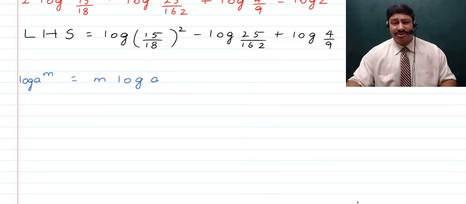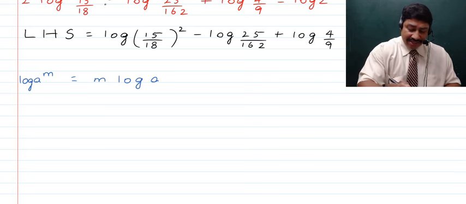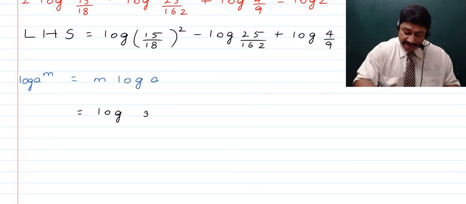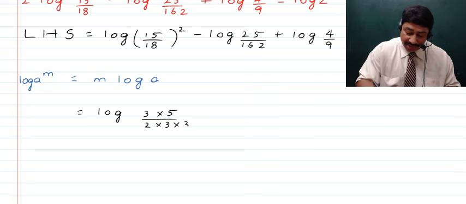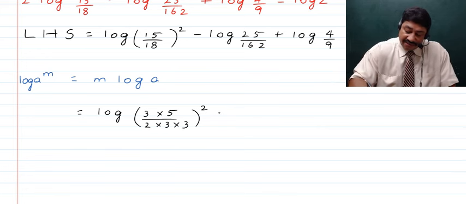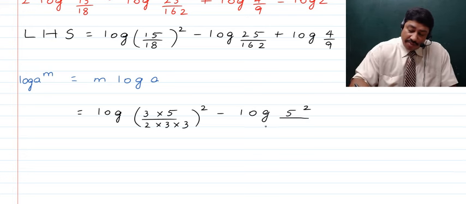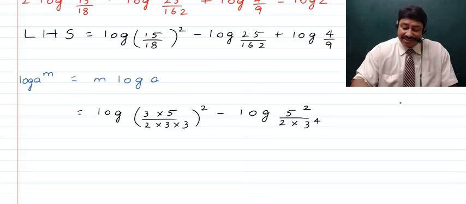We can write all the numbers in terms of their prime factors. So here children, in the next step now, we can write this as log of 15, which can be written as 3 into 5, right? And 18 can be written as 2 into 3 into 3, as we write it all in terms of their prime factors, and all of this is raised to the power 2. And further then we have minus log of 25, which can be written as log of 5 square, and if we talk about 162, that is 81 into 2, and thus it becomes 2 into 3 raised to the power 4, as 3 threes is 9, 9 threes is 27, 27 threes is 81, right?